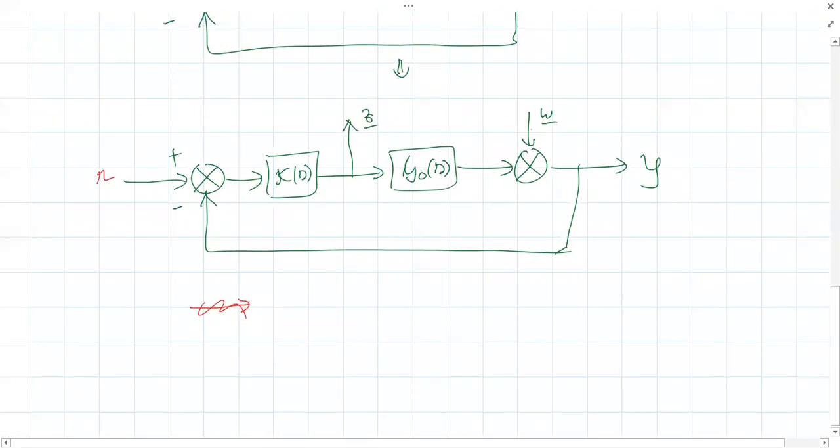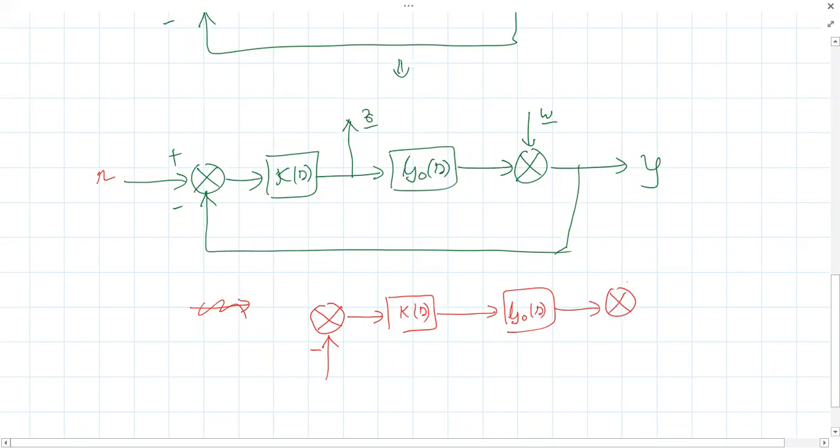So you see, when you're considering W and Z, your R and Y you can consider to be 0. Okay, because it's a linear system, right? So I can redraw it like this. So R is 0 here, so I need not draw that. This is minus sign. Here is my K of S. Okay. And then here is the G naught of S, the nominal plant. Okay. And this is my W. Other things will remain the same. Is this clear how I drew this? This is actually multi-input. There are 2 inputs and 2 outputs.